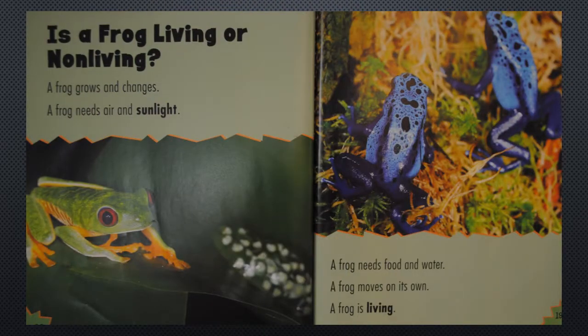Is a frog living or non-living? A frog grows and changes. A frog needs air and sunlight. A frog needs food and water. A frog moves on its own. A frog is living.